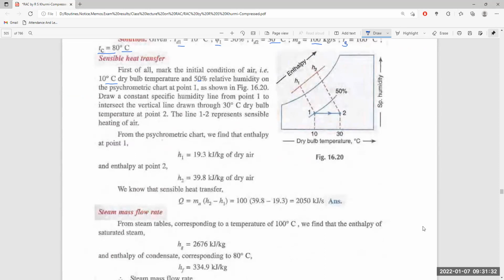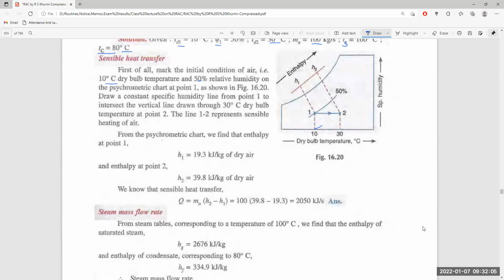We plot the value 10 degrees centigrade, and the 50% relative humidity curve, and draw a constant specific humidity line from point 1 to intersect the vertical line through the 30 degree dry bulb.